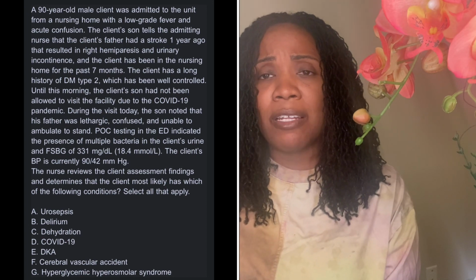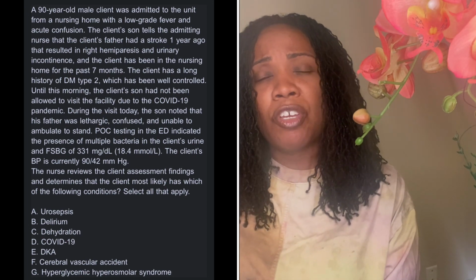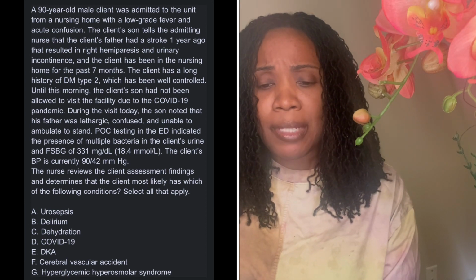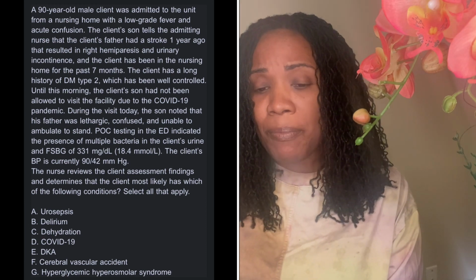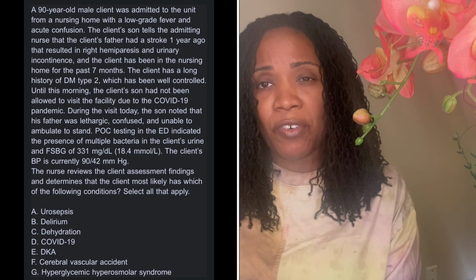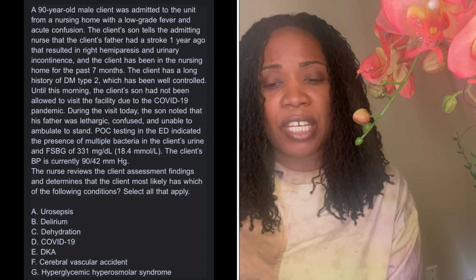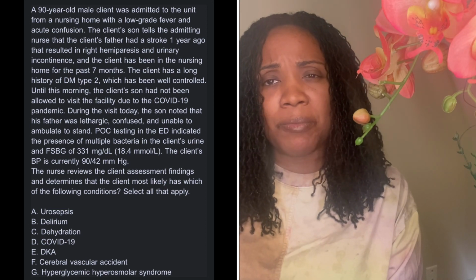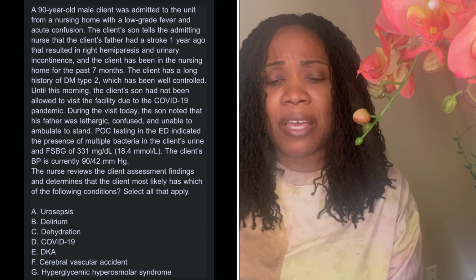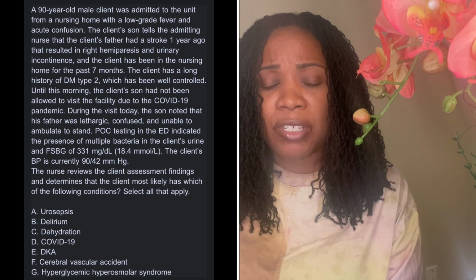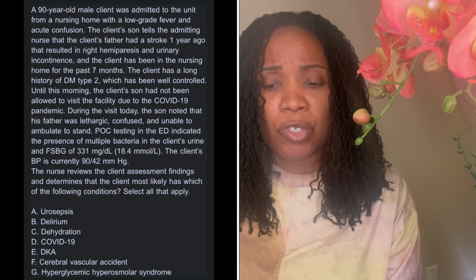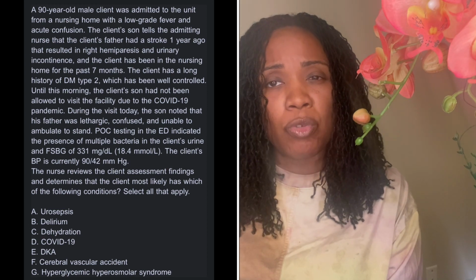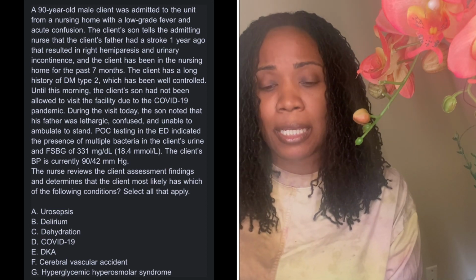They're going to have elevated white blood cells. Your patients may be confused with COVID, but these symptoms they're describing, especially with the low-grade fever, I wouldn't look too much into COVID just because the patient doesn't have enough symptoms to tell me that they have COVID. Okay, the patient has acute confusion, the patient has a low-grade fever. Those are not symptoms that are usually associated with COVID-19.